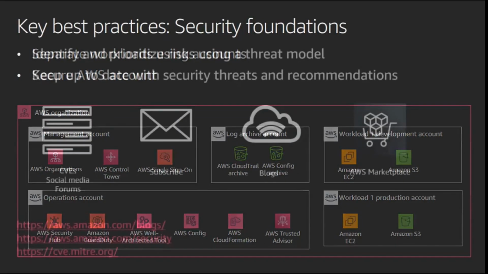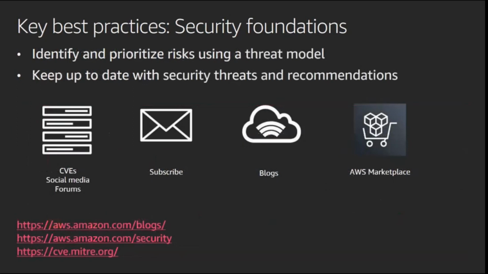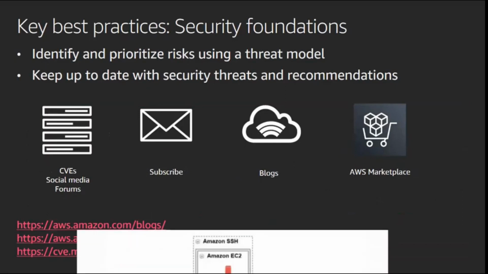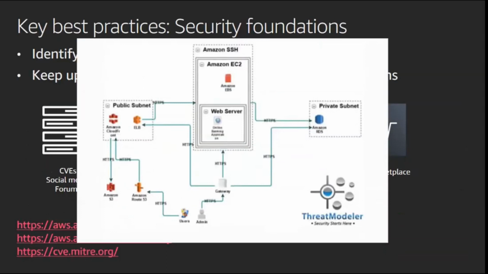The second is threat modeling, right? Identify and prioritize your risks. Typically, if you have an application, what I like to do is look at what the endpoints are. Based on that, I can quickly do a threat model analysis, and from there you can reverse engineer. Do I have to do pen testing? Do I have to do DDoS testing? So you could come back with a list of test cases that you have to add.